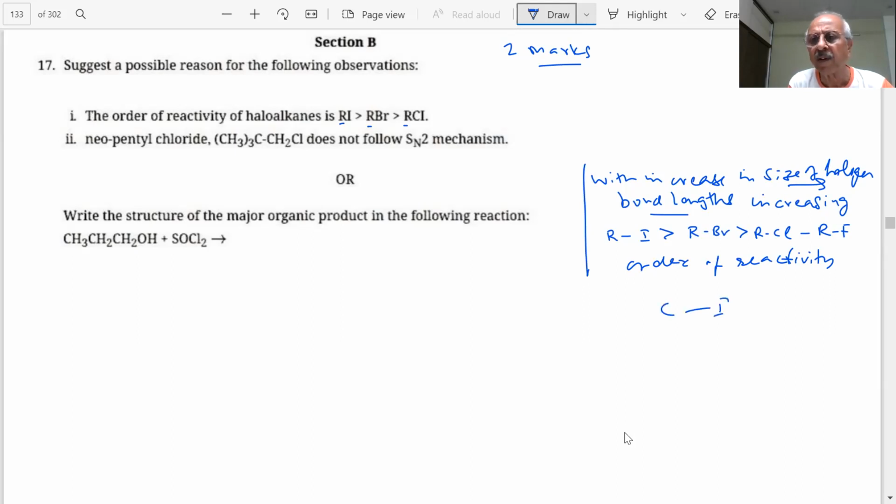The carbon-iodine bond becomes longer, so it is weaker, and therefore this bond is easy to break. So we can say that this is due to the larger size of the halogen atom: the R-X bond length increases and the bond becomes weaker. Clear? Okay.